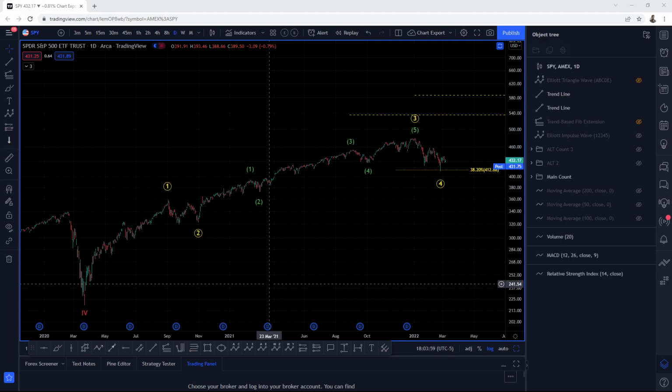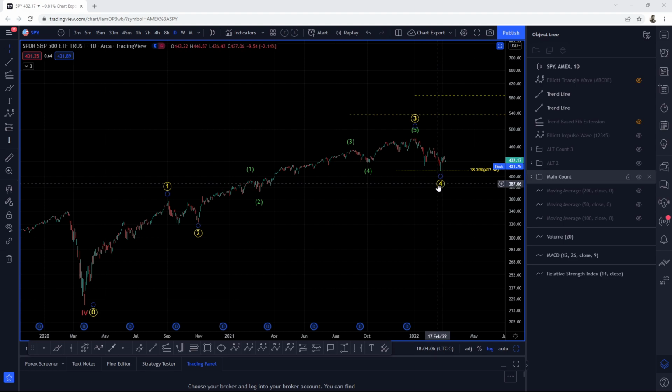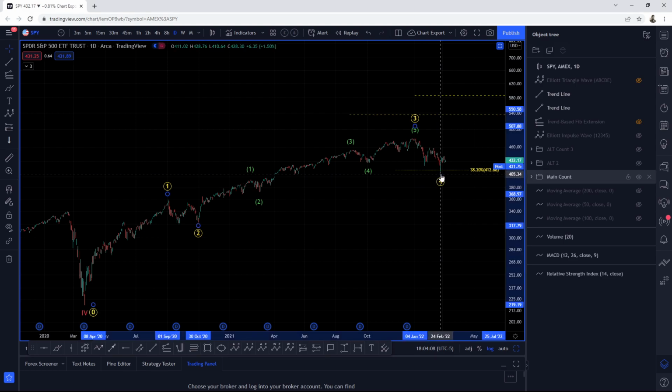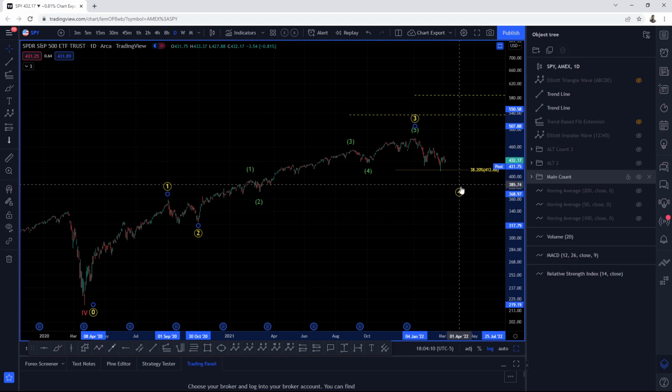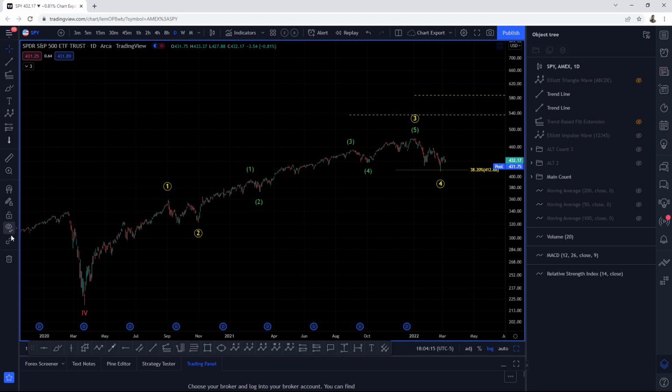All right, now look, we're still looking for this wave 4. We're still looking for the completion of this wave 4, if it's already completed here on February the 24th, or we're still on our way down. That has yet to be determined. Or at the very least,